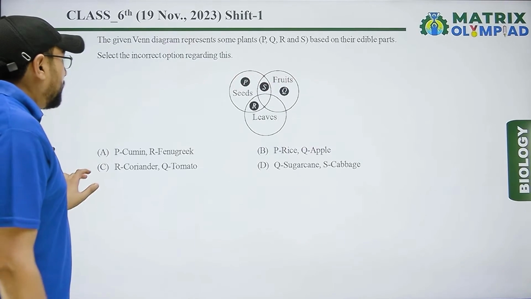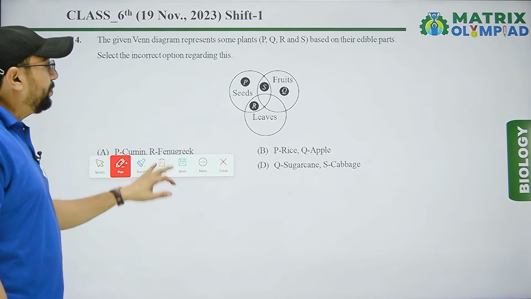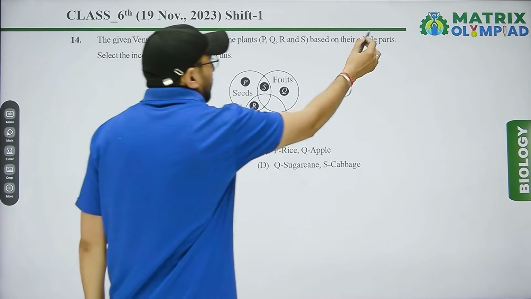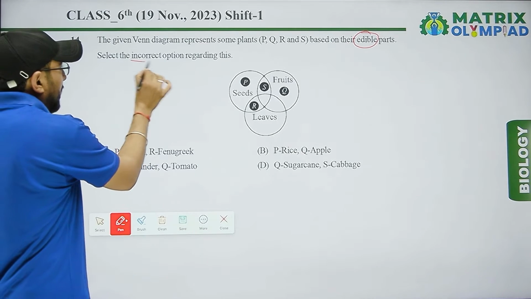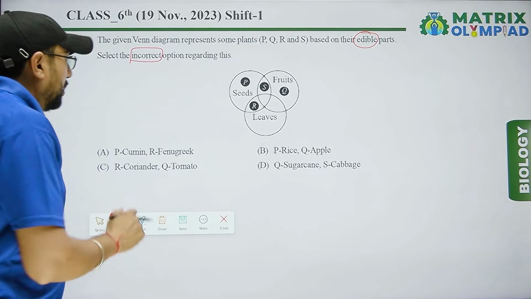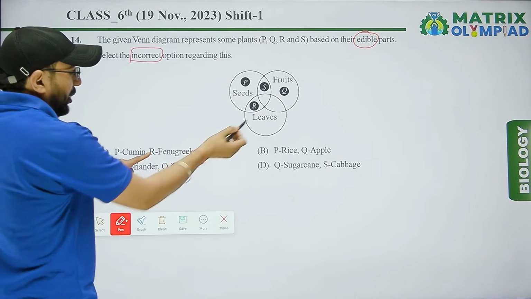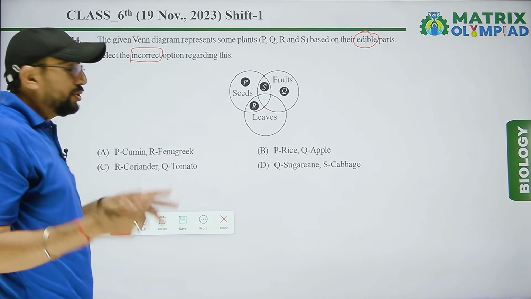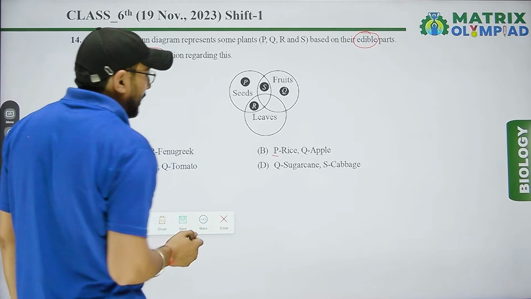Let's start the first question. The given Venn diagram represents some plants P, Q, R, S based on their edible part, and select the incorrect option. Incorrect means wrong option. First, P: cumin, that is seed, fenugreek, leaves, right? Edible part is leaf and seed also. And P, rice, and Q, apple, that is right.